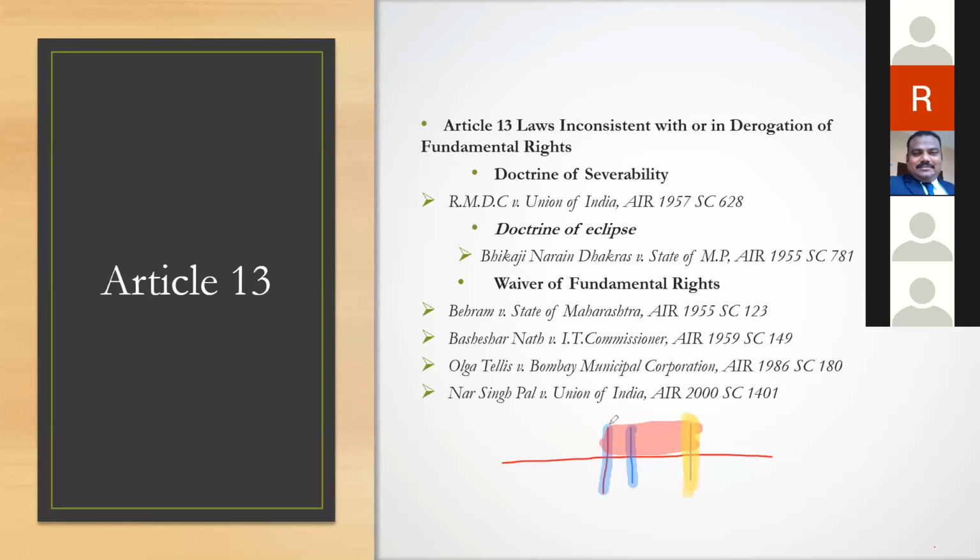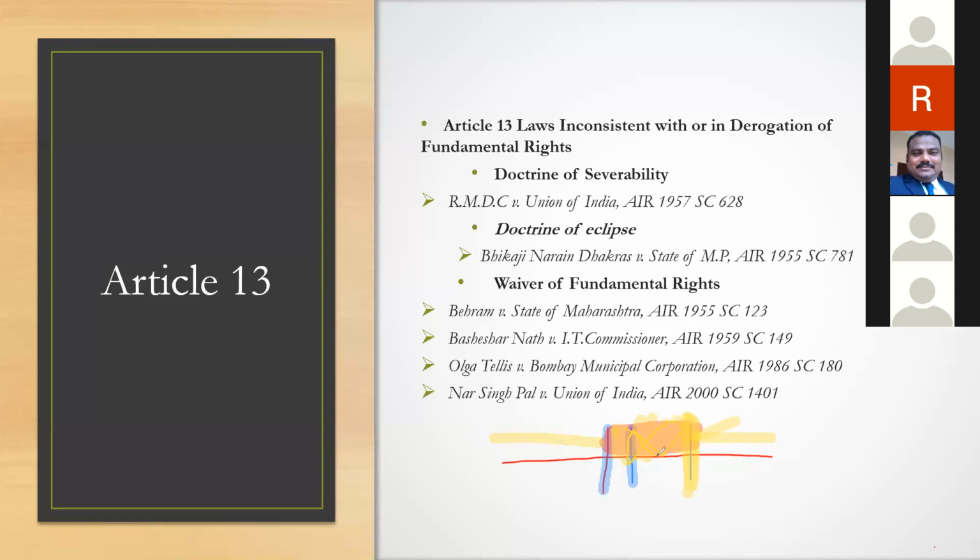So from 26th January 1950 to 1st January 2021, the said provision is in suspended animation. It does not have force of law, but without enacting a new law, the act is said to have revived. So here it has validity, and here it has validity, but during that said period, it does not have validity.